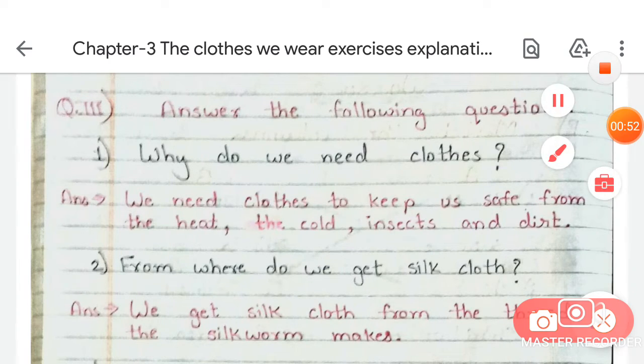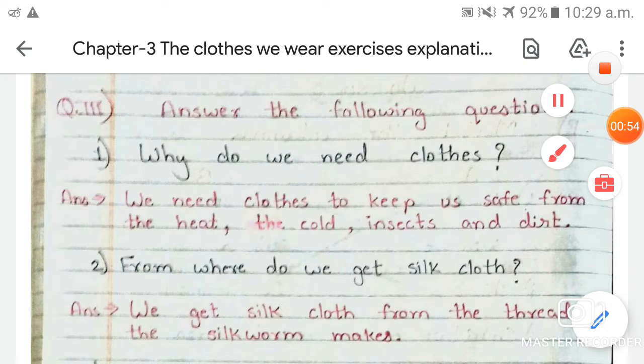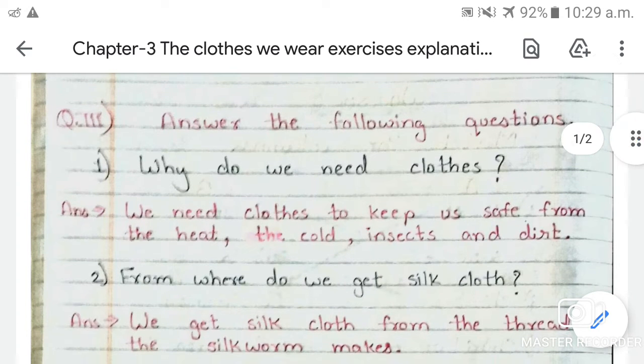So what is our third exercise, students? Firstly, take out your social studies book, and also take out a notebook, pencil and eraser.